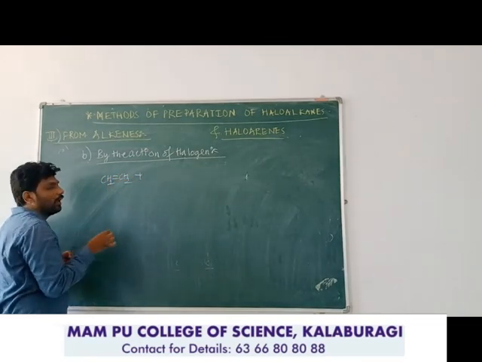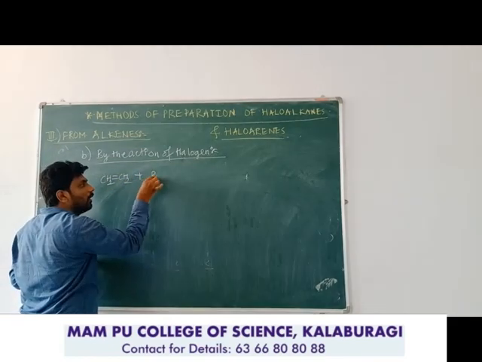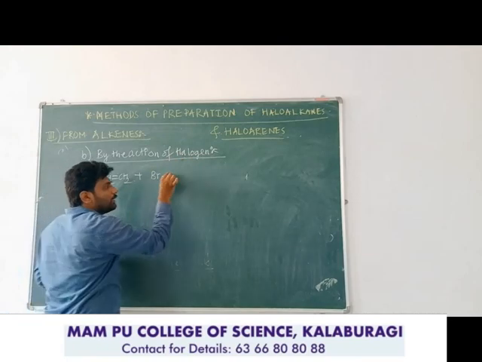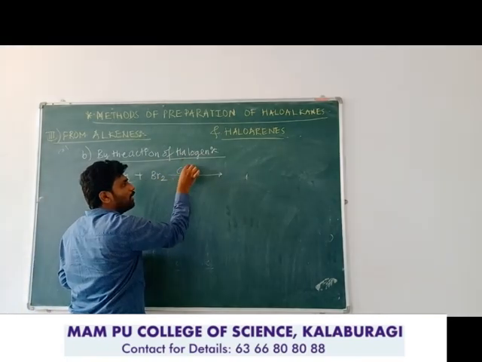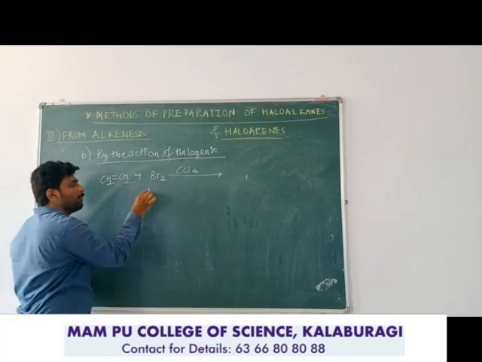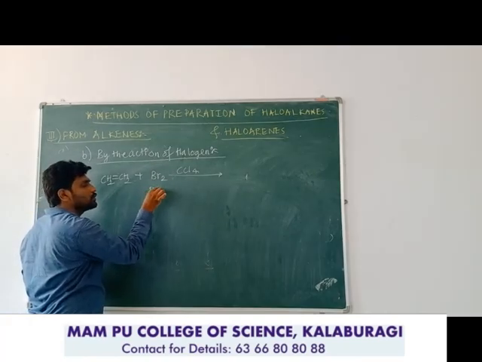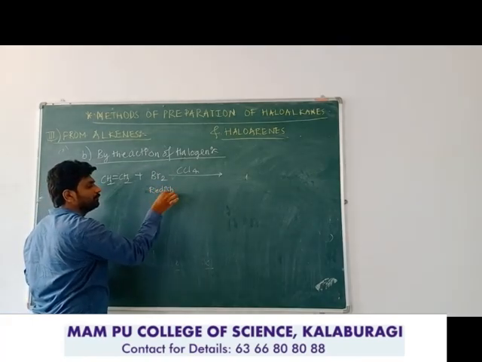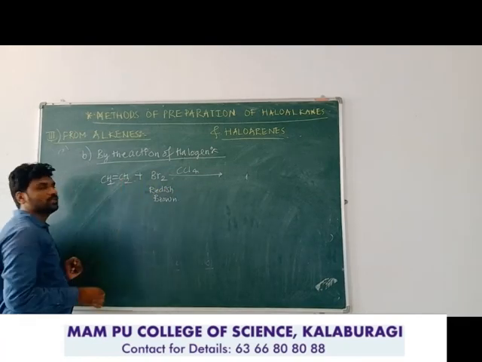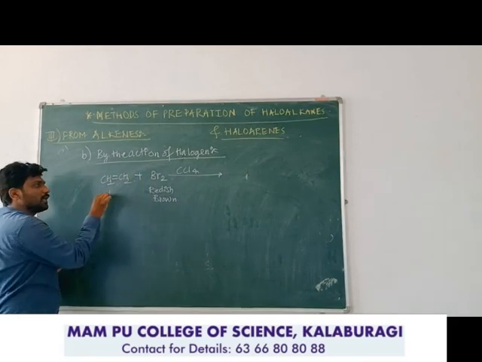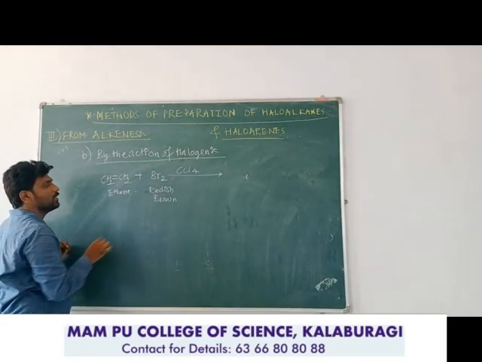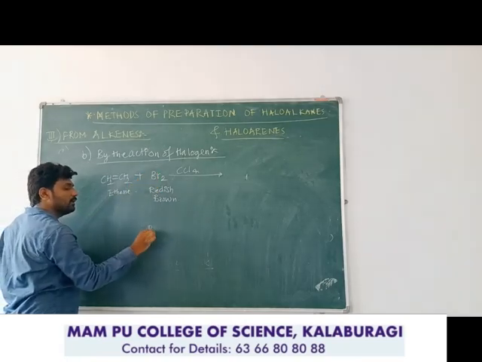Ethene is reacted with reddish brown bromine, that is halogen, in the presence of a small amount of carbon tetrachloride as the solvent. Bromine is a reddish brown liquid.